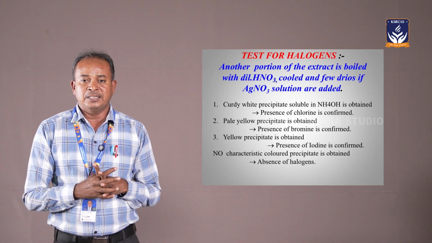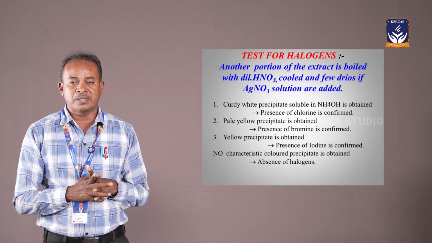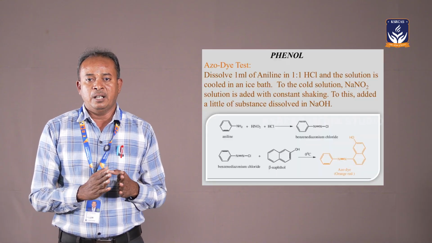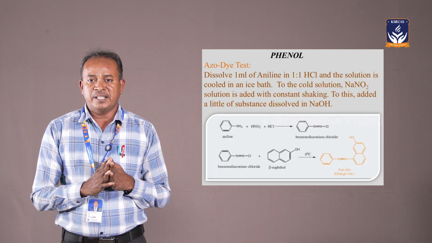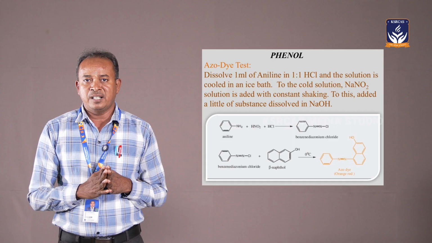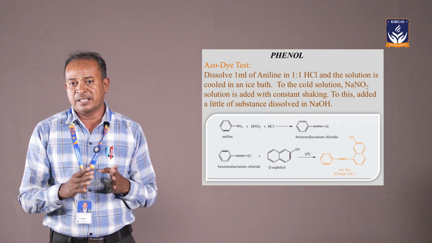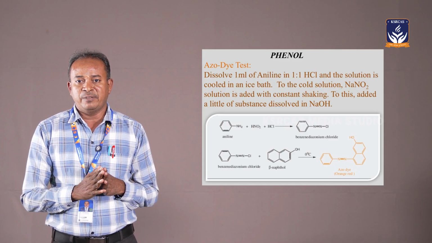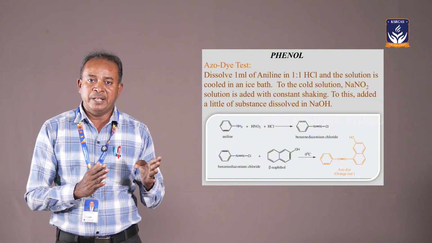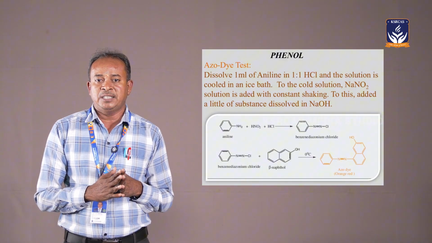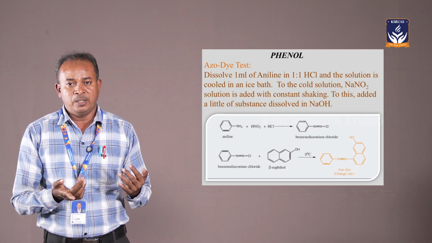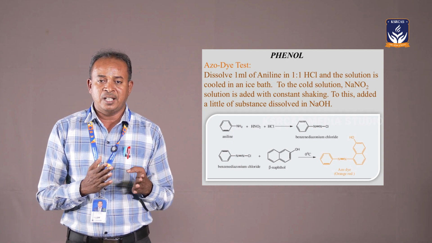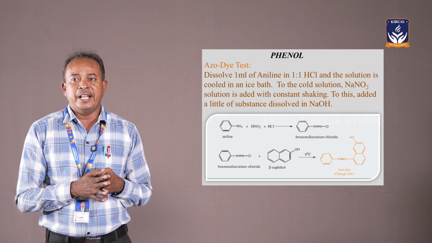Next, some of the functional groups will be present. The first functional group is phenol. What do you mean by phenol? Phenol is present in aromatic compounds. Phenols and alcohols have the same functional group, OH. So what are the classifications for phenol and alcohol? If the OH group is attached to alkyl groups like methyl, ethyl, propyl and butyl groups, it is called an alcohol. Alcohols means ethyl alcohol, propyl alcohol, butyl alcohol and pentyl alcohol.